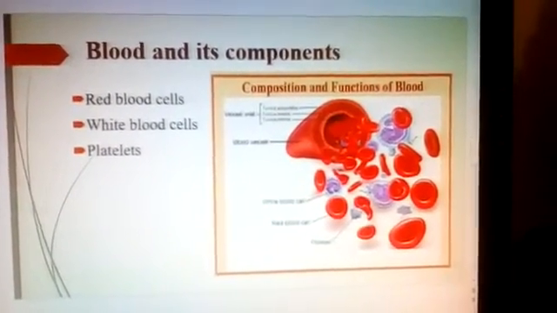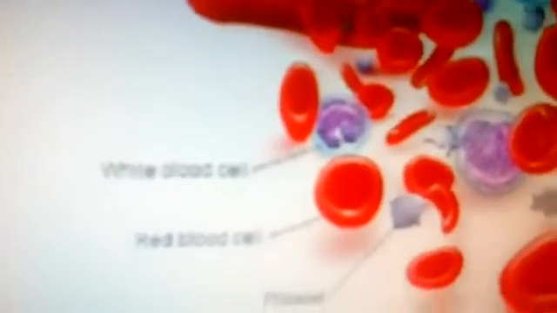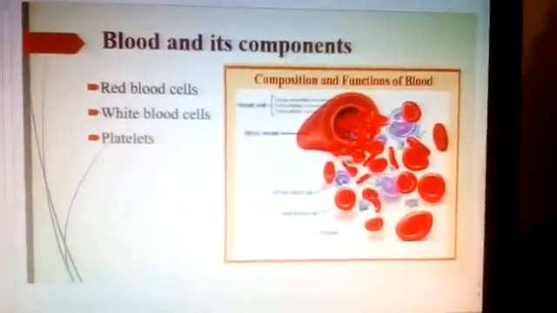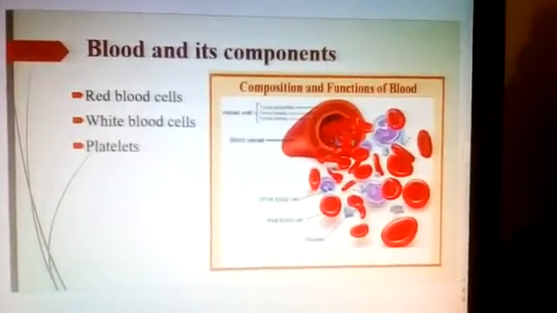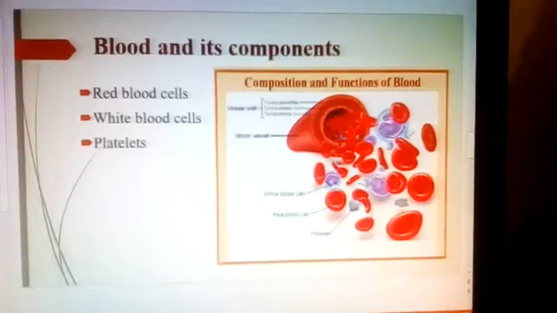And the next is white blood cells. In between the red blood cells there are the white blood cells. So what is the function of white blood cells? They fight against germs that may enter our body. It prevents the foreign particles that enter into our body.